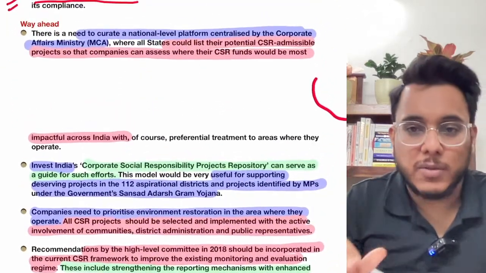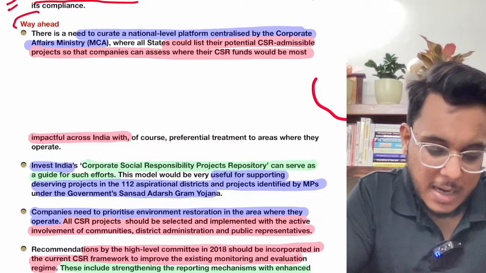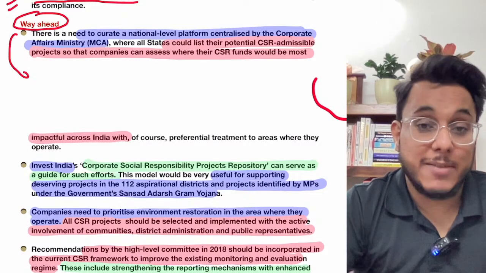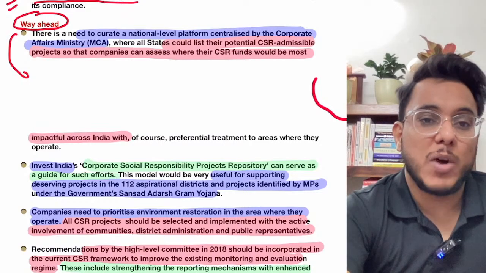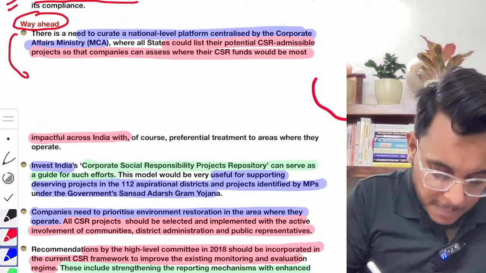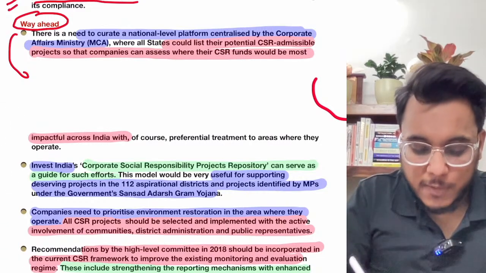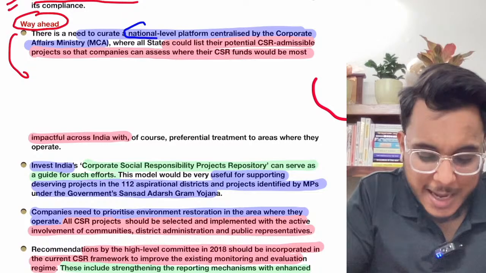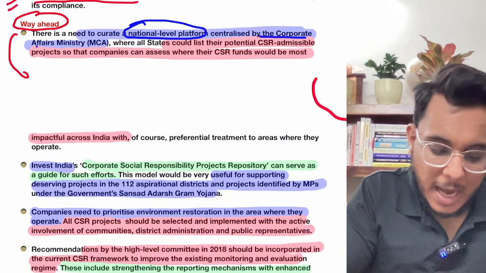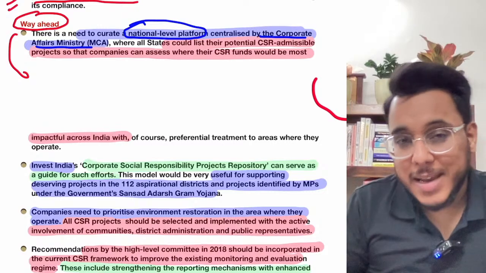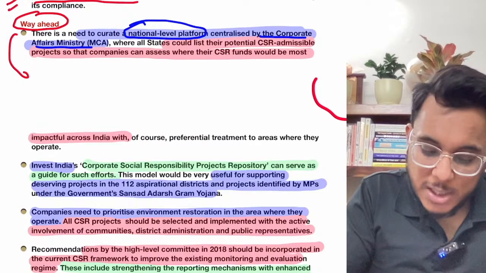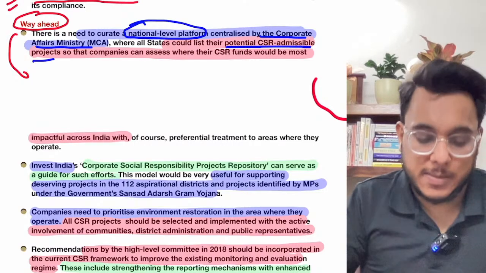Now there are some way forwards that have been given in the article, and these way forwards are very, very important for our examinations. Even in the examination, UPSC asks you to give suggestions. Now, number one, it's being said that first of all, we need to create a national level platform, centralized by the Corporate Affairs Ministry. In this platform, the ministry can provide the potential CSR admissible projects. Is it clear or not?